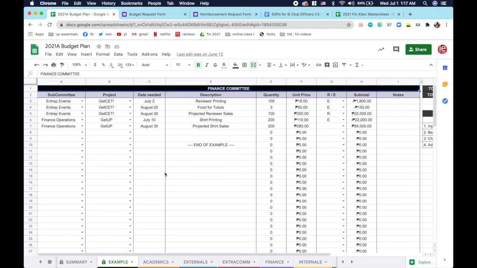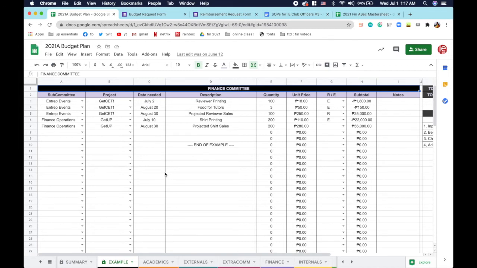I will try to explain it based on the row. For example, we're looking at the first row. Reviewer printing. I project that while planning for Get Set, there will be need for printing reviewers.